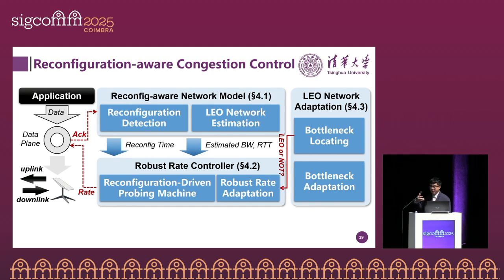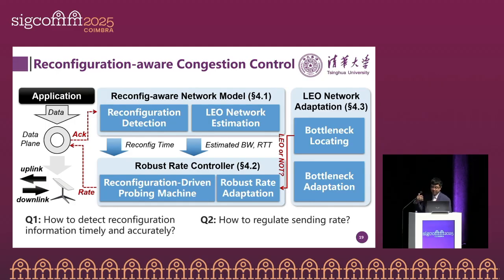So these insights drive the design of our LeoCC. We call it a reconfiguration-aware congestion control. This figure illustrates the basic architecture of our solution, LeoCC. This design consists of two key components: a reconfiguration detector and a robust rate controller. These two components address the following two questions: how to accurately detect reconfigurations, and how should the endpoint or the sender effectively adjust the sending rates?